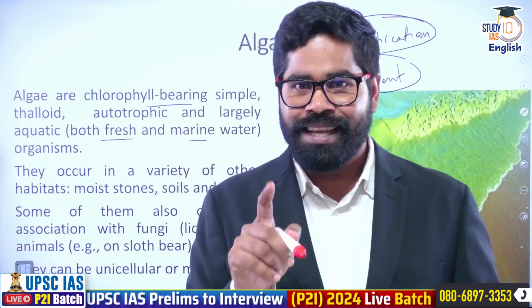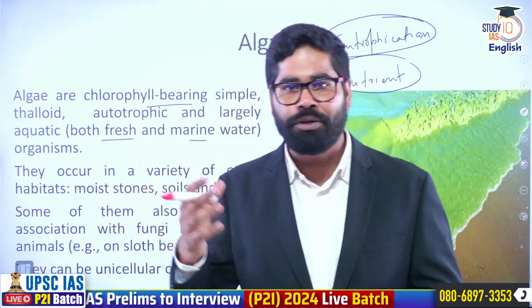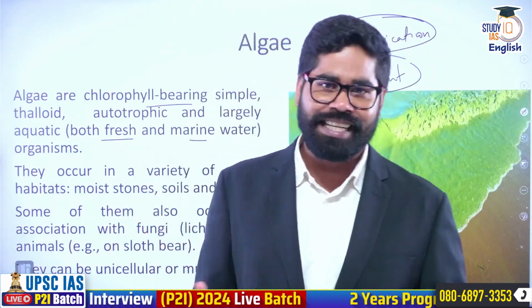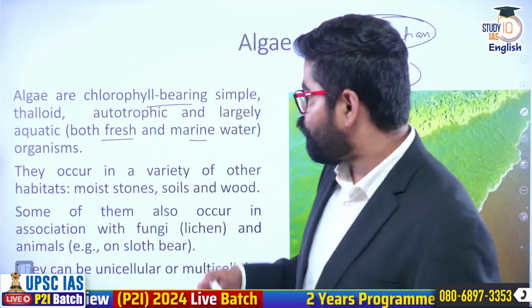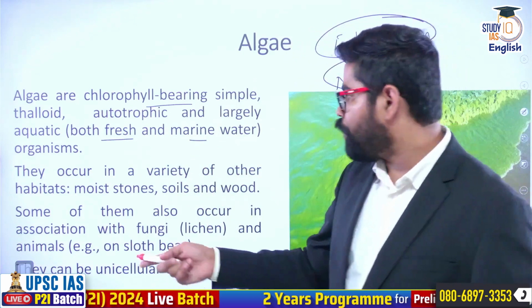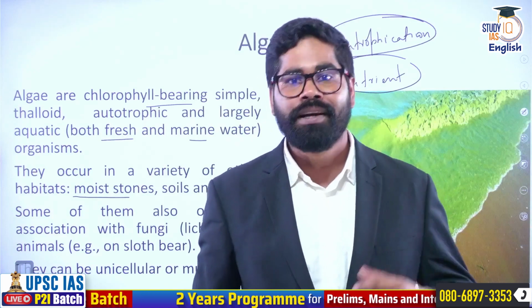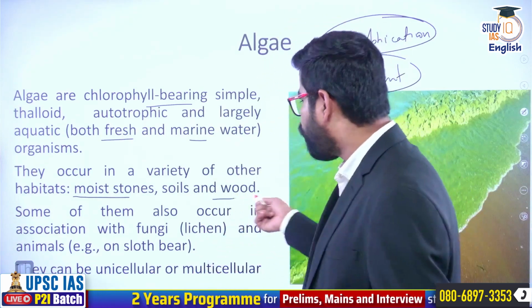They are autotrophic. So keep one thing in mind, if they are autotrophic, it means they will be using the CO2 of the atmosphere, and they will also be generating oxygen in the process. Where can they be found? They can be found on moist stones as well. They can be found in soils also. They can also be found in wood as well.